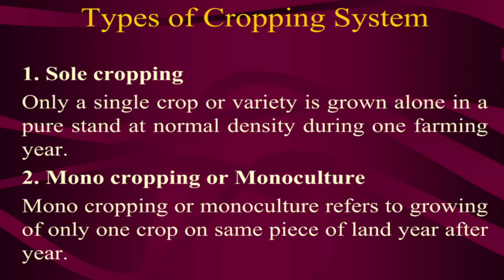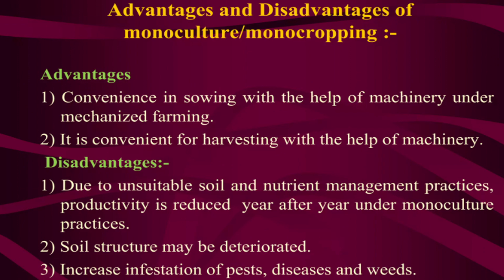The first type is solo or monocropping. Here you have only a single variety of crop in a pure stand at normal density, for 1 year. Monocropping means the same piece of land, year after year. The advantage is that it is well known to all farmers and convenient for harvesting. But due to unsuitable soil and nutrient management, productivity will surely be reduced.